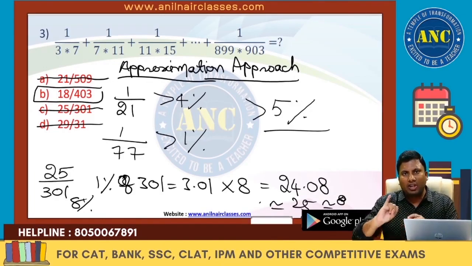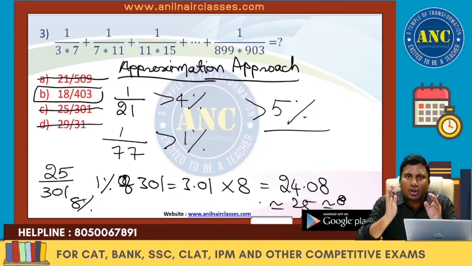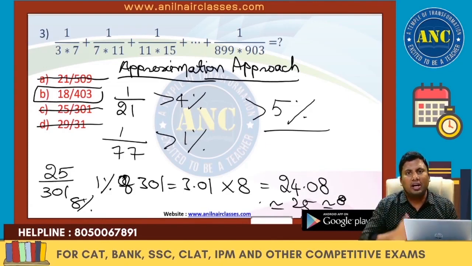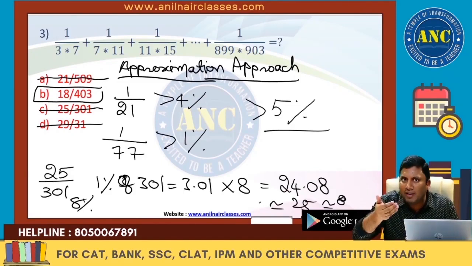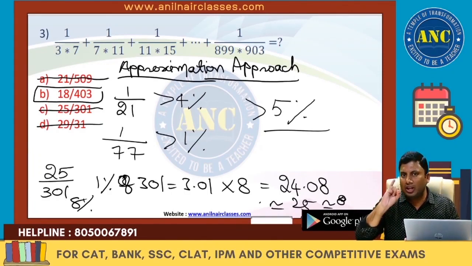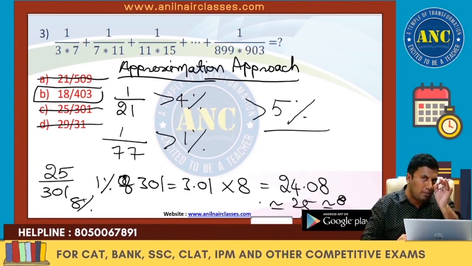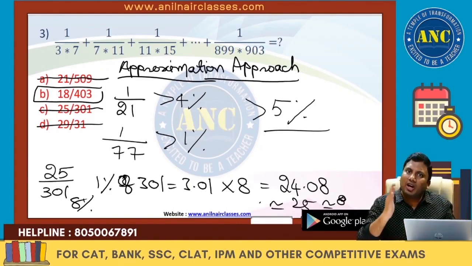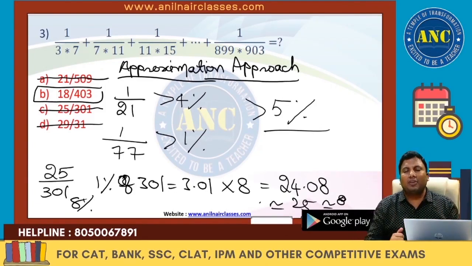Method 1 is nothing but if there are two numerical values in the denominator, condense it to one numerical value. If there are three numerical values, condense it to two numerical values. Method 2: multiply it with the multiplication factor 1 by common difference between consecutive terms into number of terms condensed. Method 2, I hope it is clear.